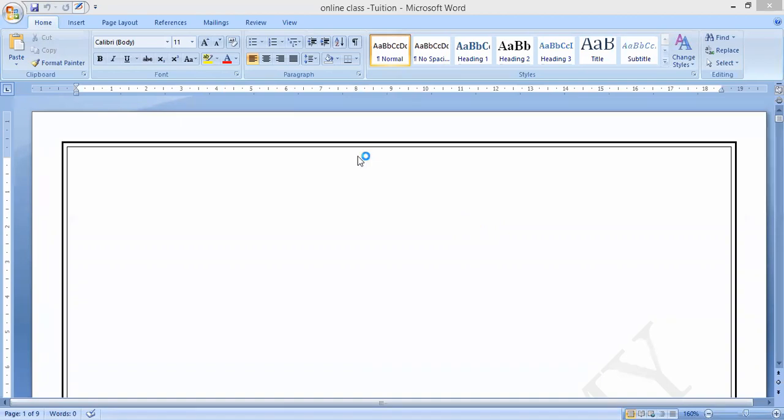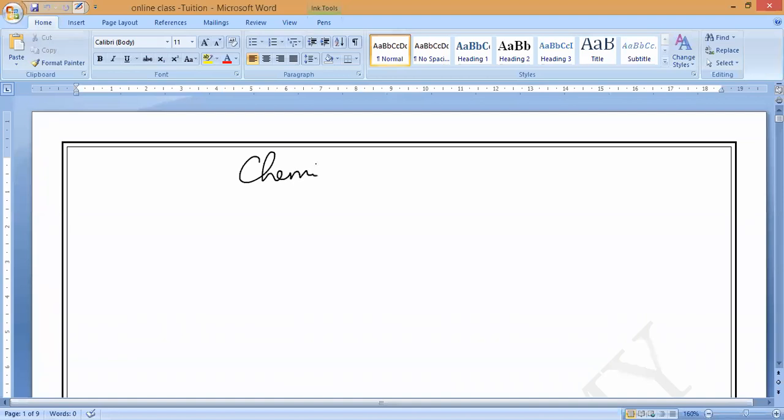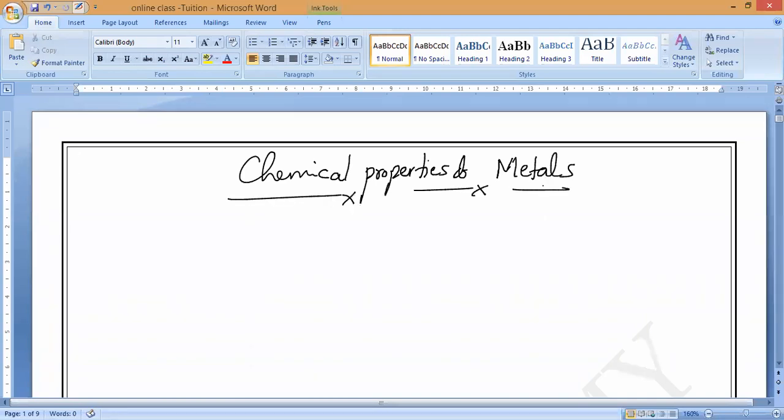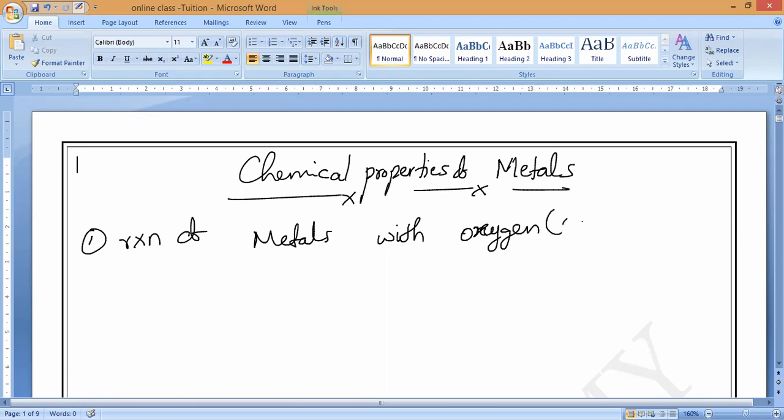So, as you know, at present we are studying what, guys? Chemical properties of metals. In the last class, we discussed the reaction of metals with oxygen. The first chemical property of metals is the reaction of metals with oxygen, which is present in air.